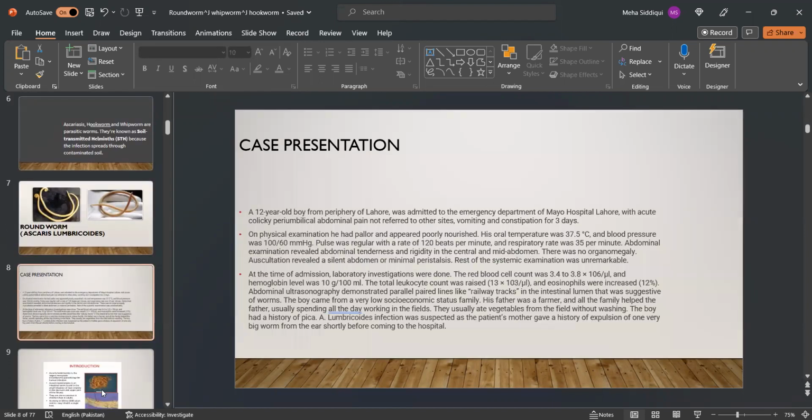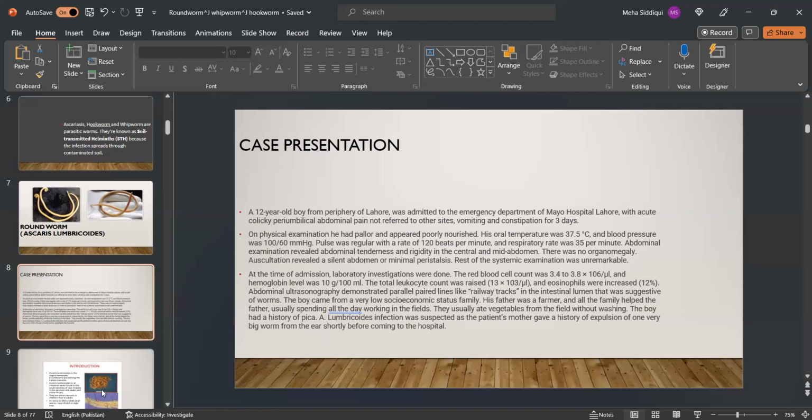This is the case presentation. A 12-year-old boy from periphery of Lahore was admitted to the emergency department of Mayo Hospital, Lahore, with acute colicky, periumbilical, abdominal pain not referred to other sites, vomiting and constipation for 3 days. On physical examination, he had pallor and appeared poorly nourished. His oral temperature was 37.5 degrees centigrade and BP was 100 by 60 mmHg.